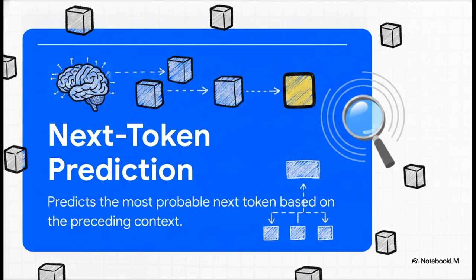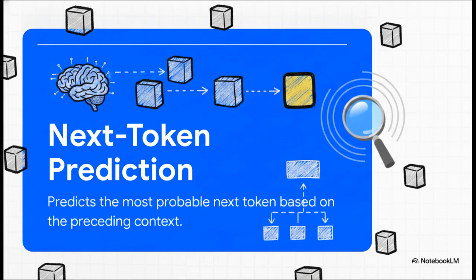At its core, an AI operates on a principle called next token prediction. See, models don't read text or code like you or I do. Instead, a tokenizer breaks raw text into smaller chunks called tokens. The industry standard right now is an algorithm called byte pair encoding, which elegantly splits complex words into recognizable subunits, so turning a word like unhappy into the tokens un and happy, and then it maps those to numbers.